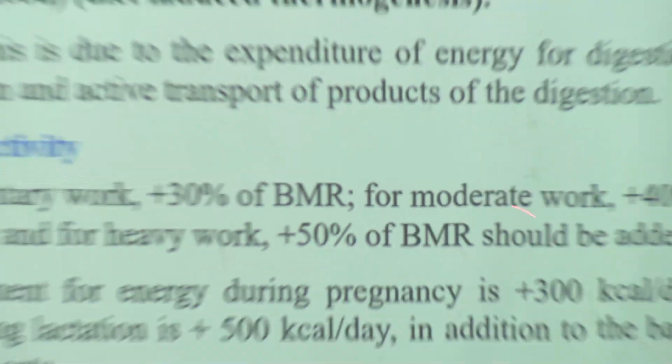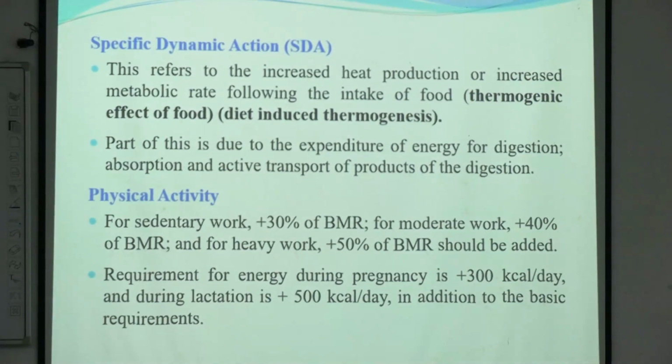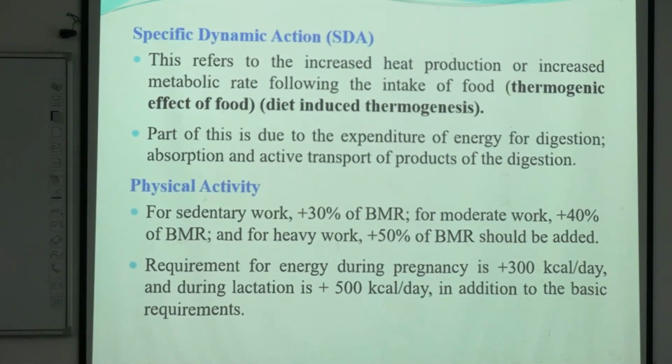In case of someone doing heavy work, 50% of that value, that means 1800 plus 900, 2700 kilocalories should be his daily dietary calorie intake. Understood how to calculate? And during pregnancy and lactation, 300 and 500 kilocalorie per day respectively should be added extra.